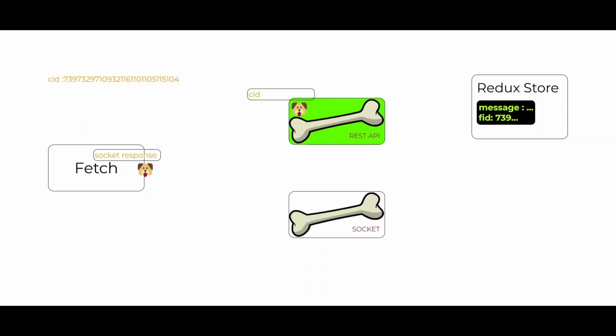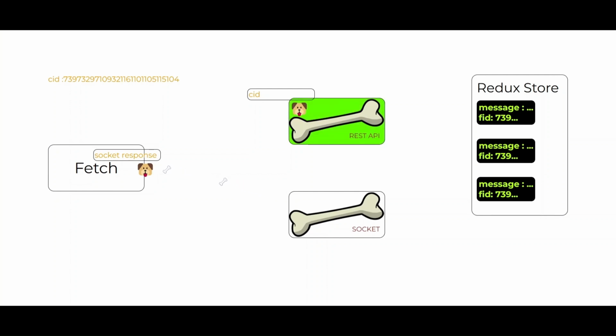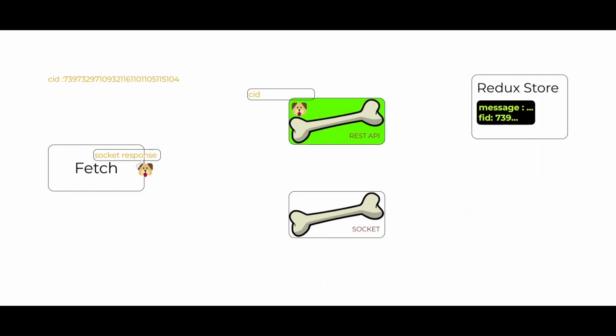Now the socket usually responds back with multiple texts, so each time we save the data into the store, we compare the FID of previously saved objects with the freshly sent object. Since the FIDs are the same, we just store the data in a single array rather than creating a new one. And remember, FID is just the name, the value is still CID.